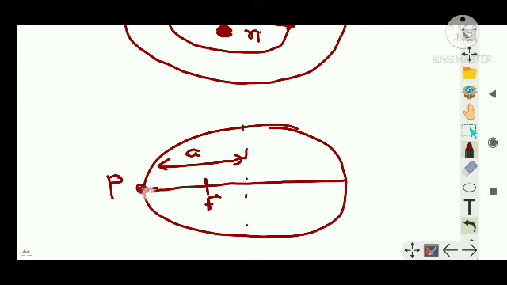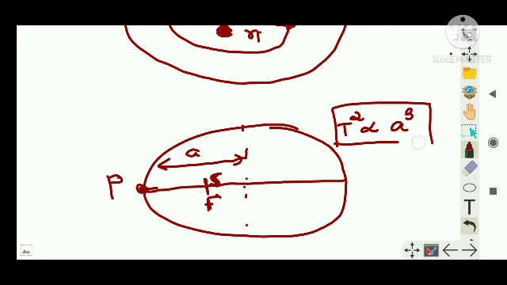If a planet is revolving around the sun, which is positioned at one of the foci, then the square of the time period of rotation of this planet is proportional to a cube, right? In your textbook, in place of a, it is written as r. That is the only difference. Clear?